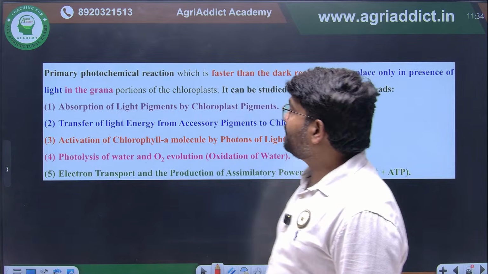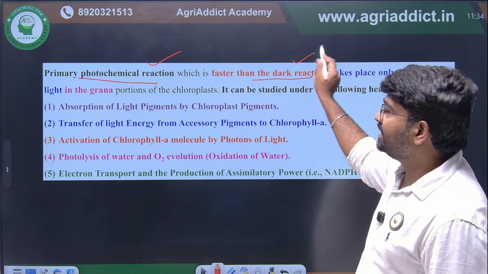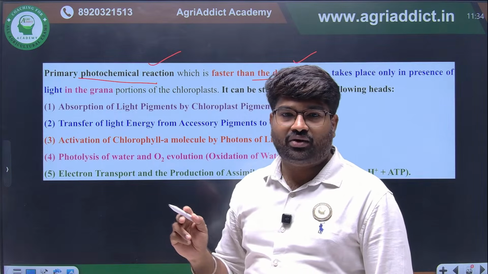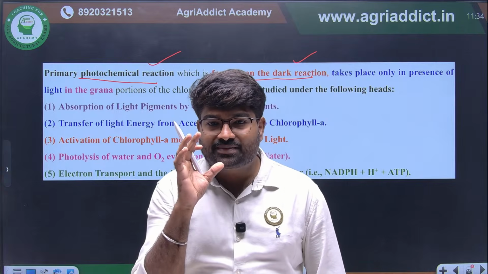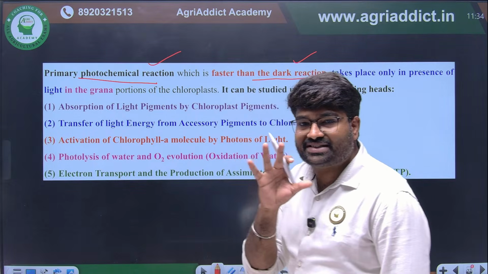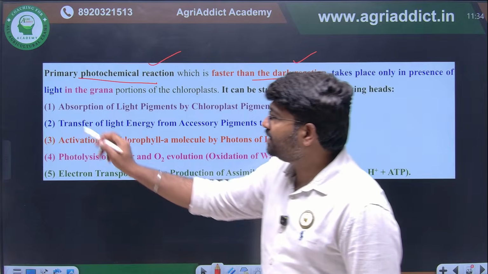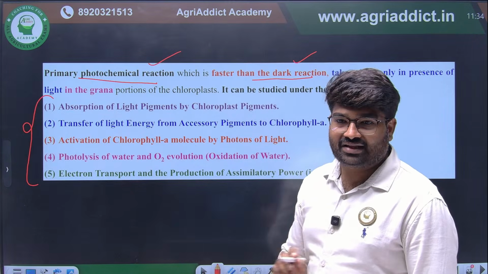Okay. So the primary photochemical reaction will always be faster than the dark reaction. This you also have to remember. Okay, now we are going to see the sequence of reactions. What are the reactions that will happen in the light reaction? Okay, these are the steps.